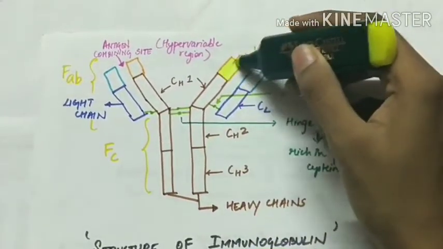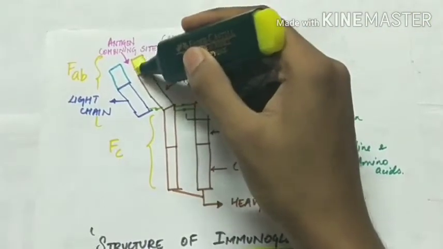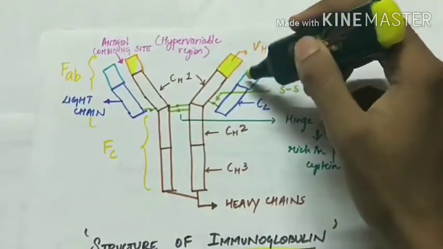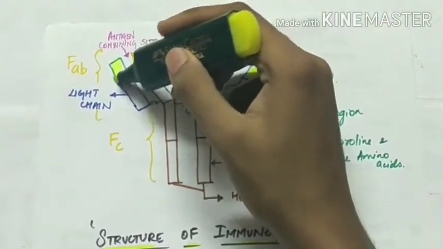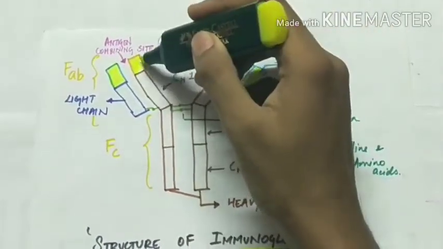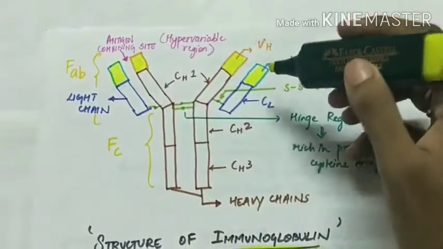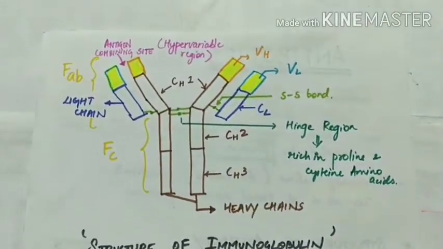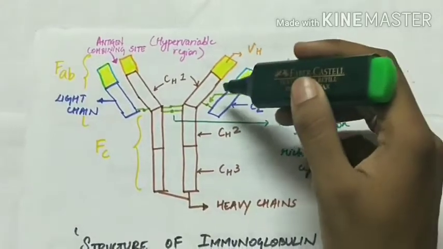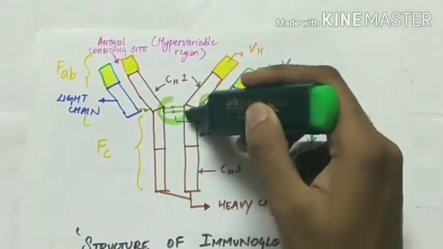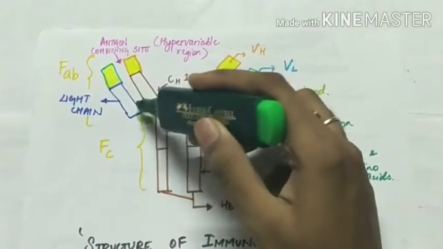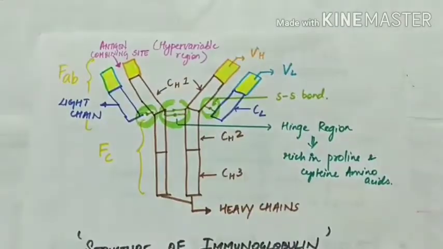This portion is the variable region of the heavy chain and this portion is the variable region of the light chain. These vary with different classes of antibodies. And these chains are linked with disulfide bonds. These are the disulfide bonds between the chains.